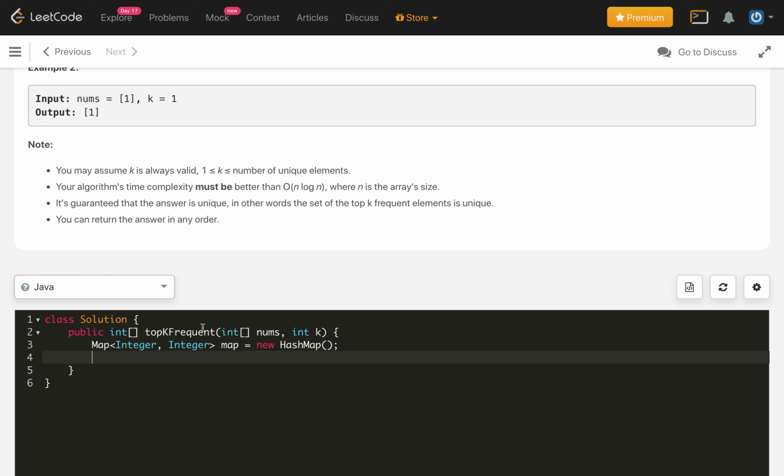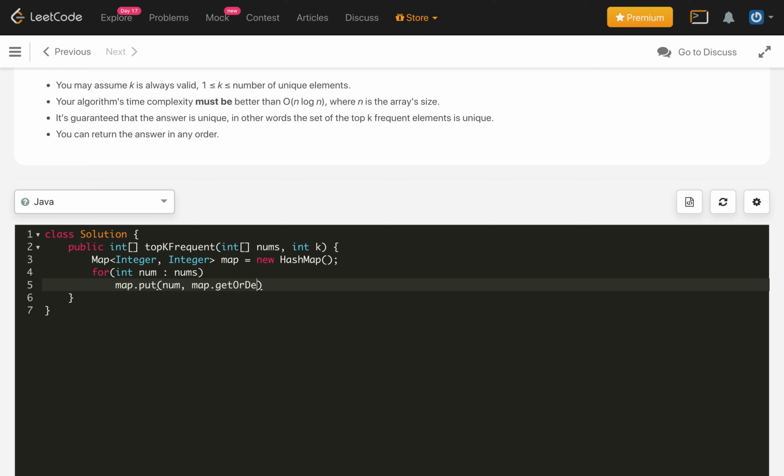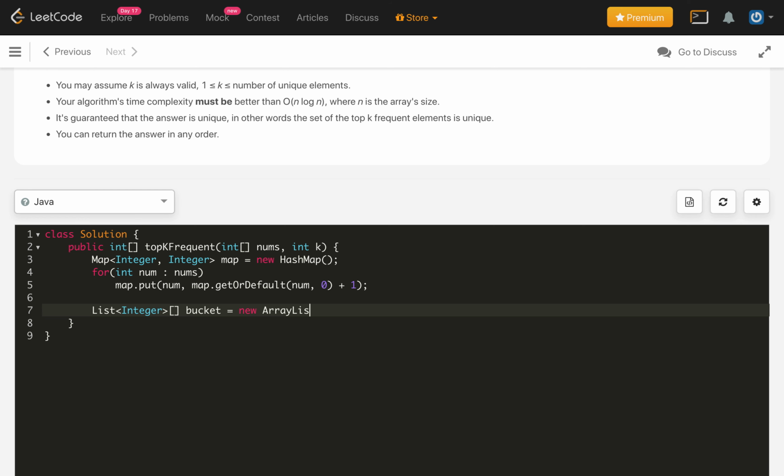Okay, now we will loop over all the numbers, int num in nums, and map.put(num, map.getOrDefault(num, 0) plus 1). So this is our frequency map. Once the frequency map is done, we will create the bucket using list of integer array bucket equal to new ArrayList.